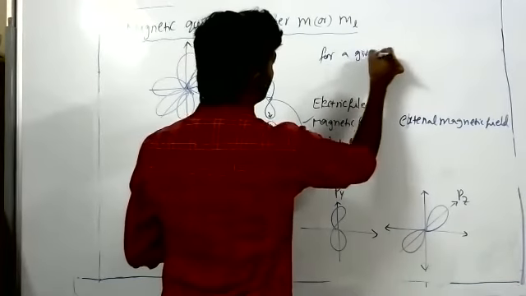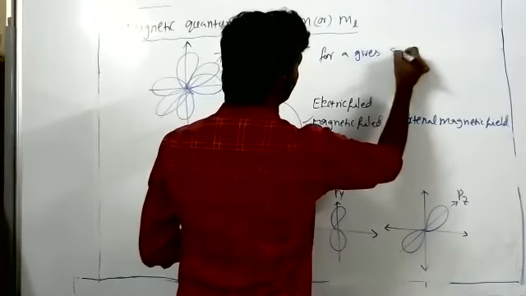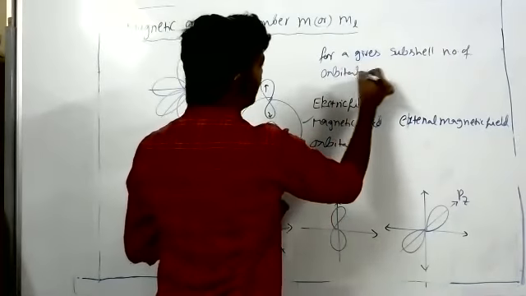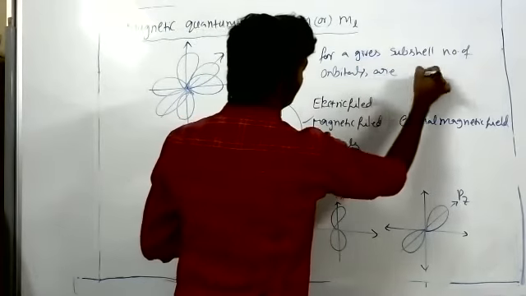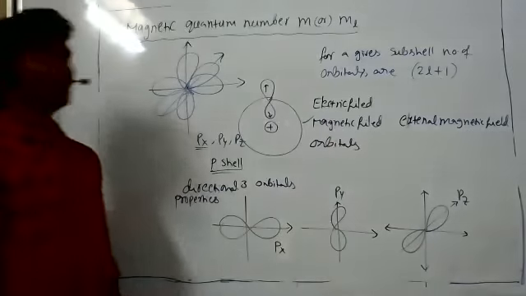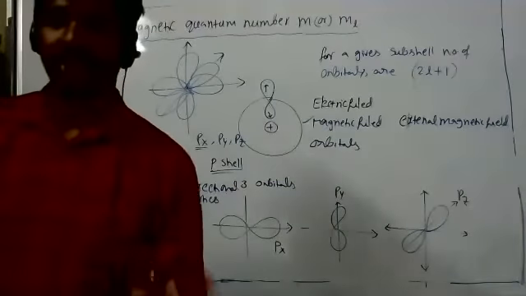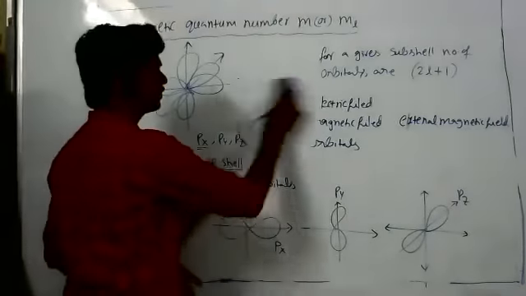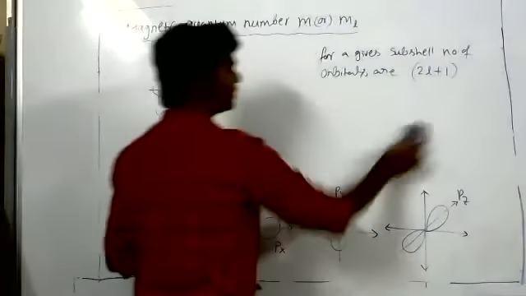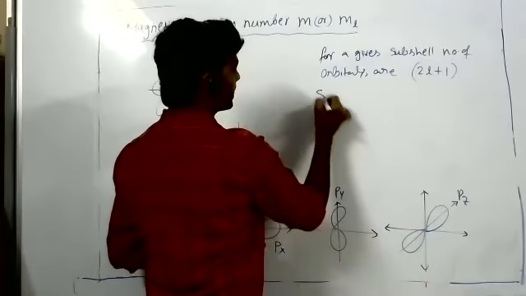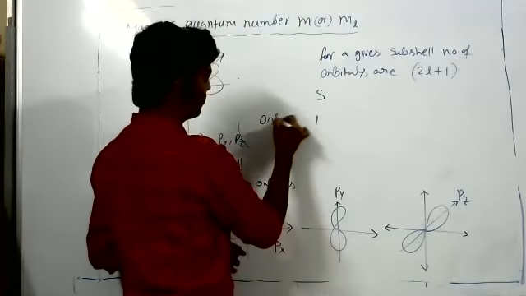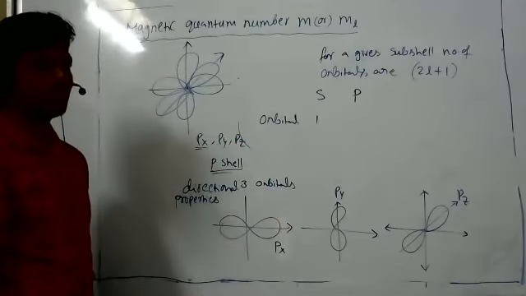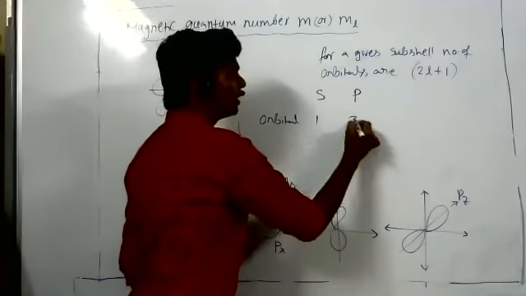For a given subshell, the number of orbitals is 2l plus 1. Now apply the s value. For the s subshell, what is the l value? 0. Substitute in that formula: 1. So s has only 1 orbital. For p, the l value is 1, so the total comes to 3.